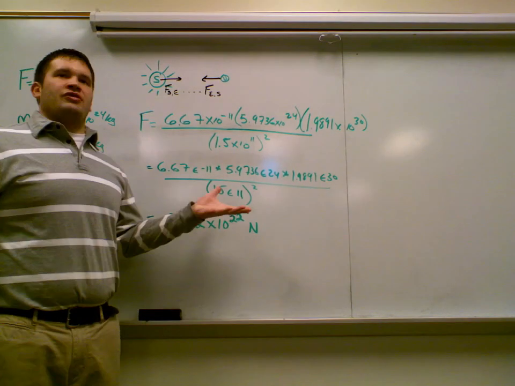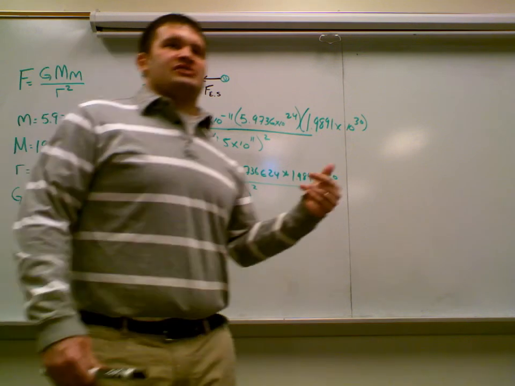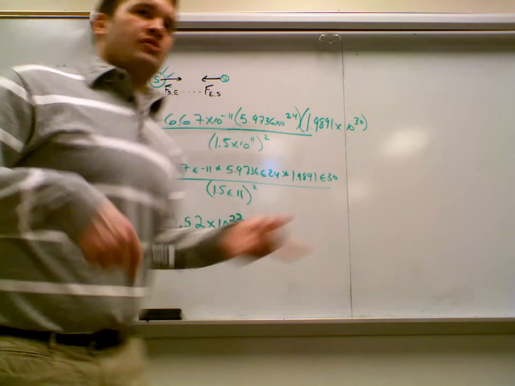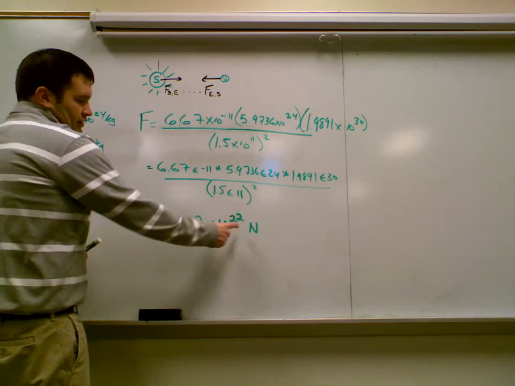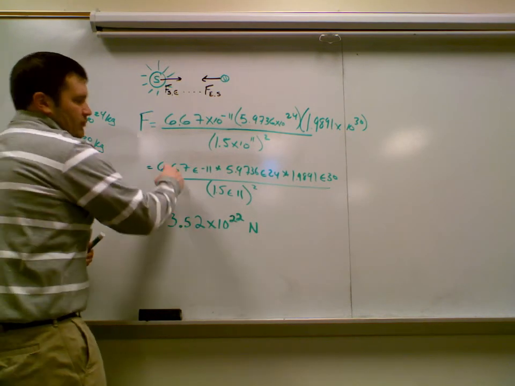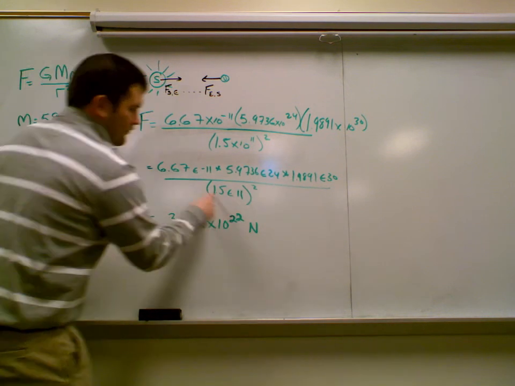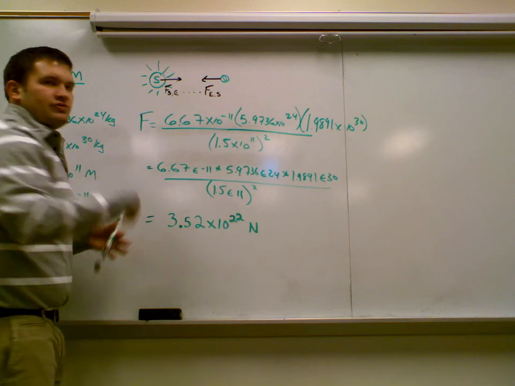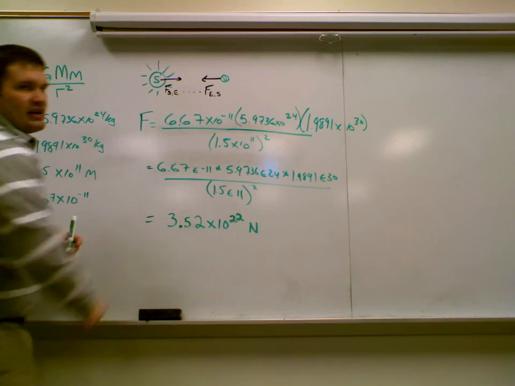So 43 minus 11 twice is 21, right? This is close to 21 because when we actually multiply 6 times 5 times 1 divided by 1.5, you actually get 35. So 22 is close to 21 because the calculator moved that decimal for me.